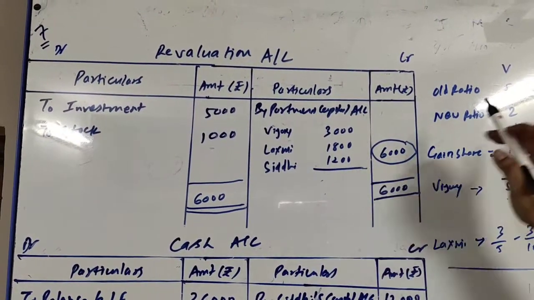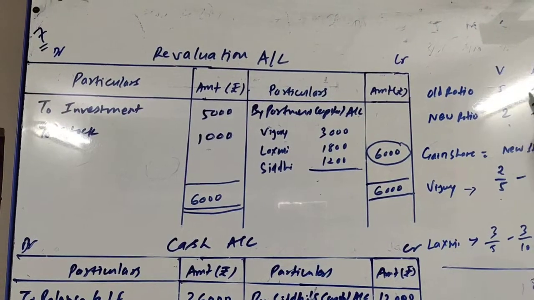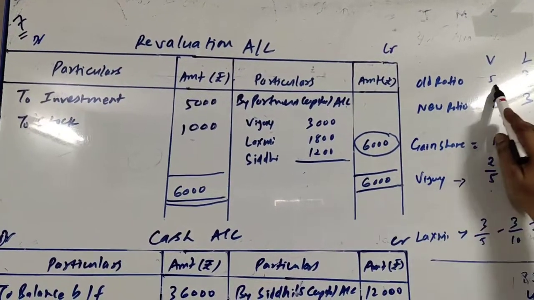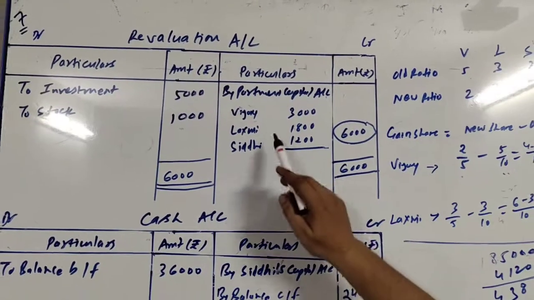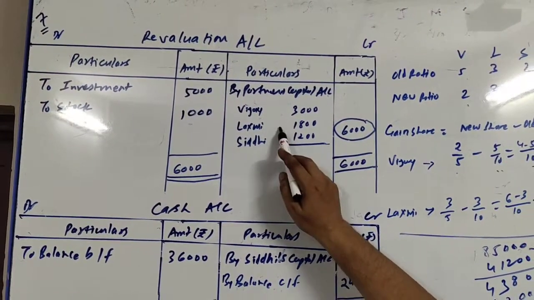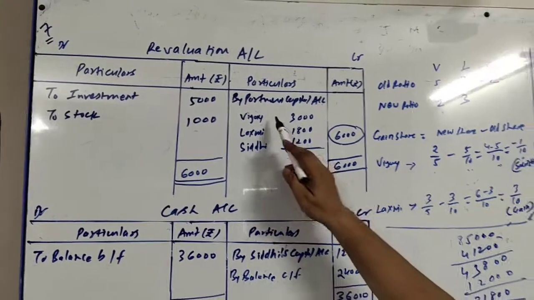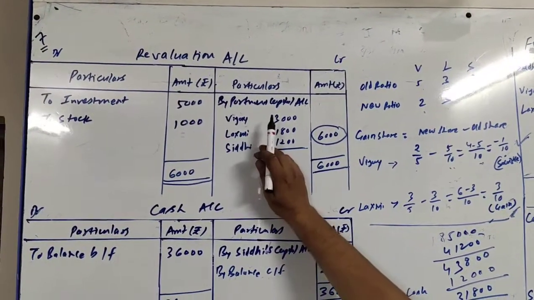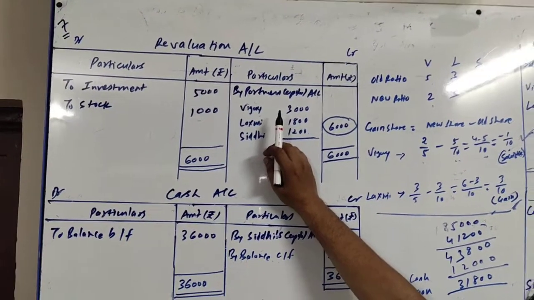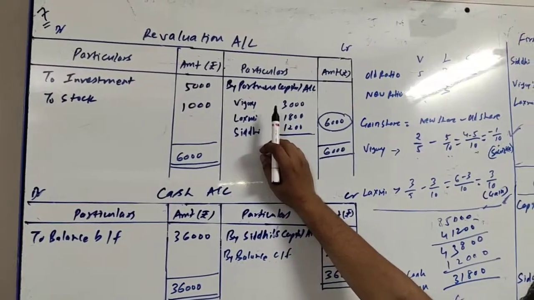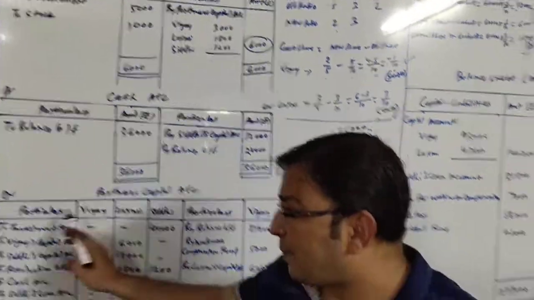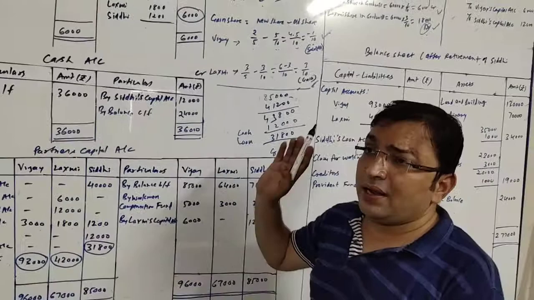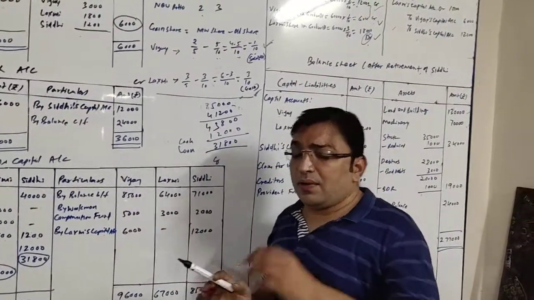This will be distributed among old partners in the old ratio, which is 5:3:2. When I distribute this amount 6,000 in 5:3:2, I get 3,000, 1,800 and 1,200. So partners' capital account debit to revaluation account: 3,000, 1,800 and 1,200, and these three amounts will be debited to their capital accounts. Now the revaluation account is over.